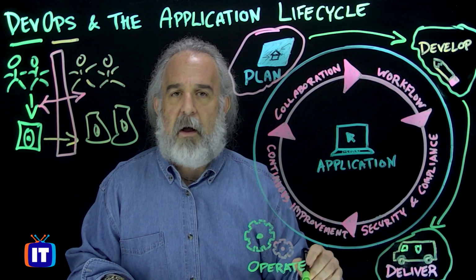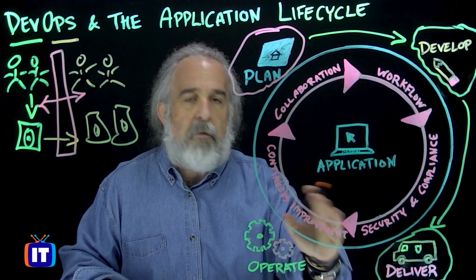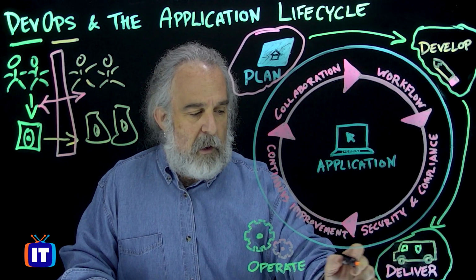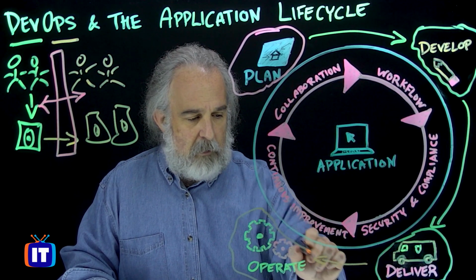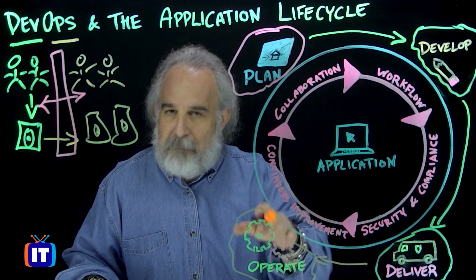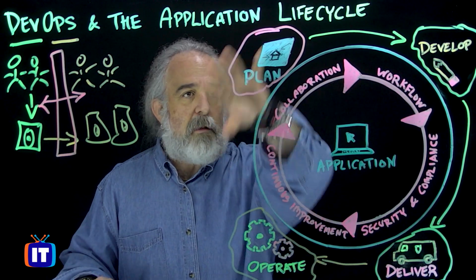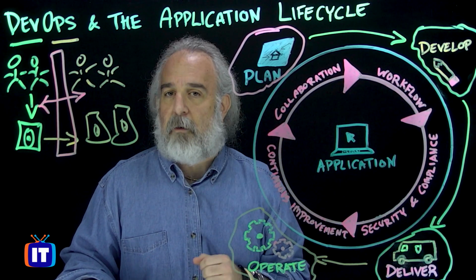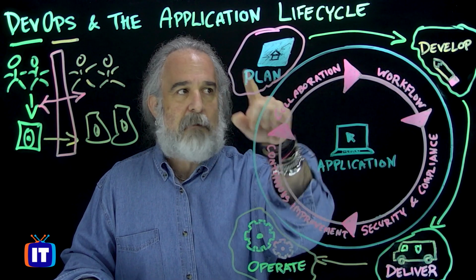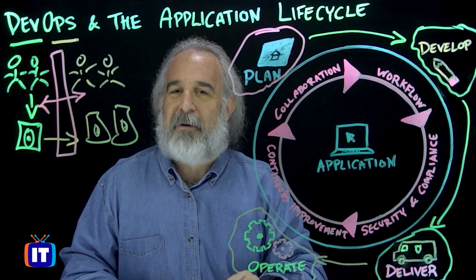And in the deliver area, we're seeing the ops team take over and really come to the fore because they're going to be able to move that product, that service, that capability out the door and make it consumable. And then they're also going to enable our ability to consume it through ongoing operations, maintenance, management, and ultimately over time, upgrading of those capabilities. And so when we look at the life cycle here, we see the answer to what, because we see all the 4 stages in order, right? Going cyclically, clockwise: planning, development, delivery, and operation that make up DevOps, regardless of whether it's Azure DevOps or not.